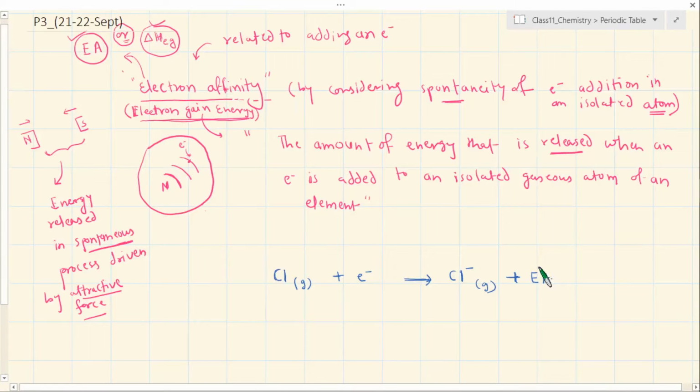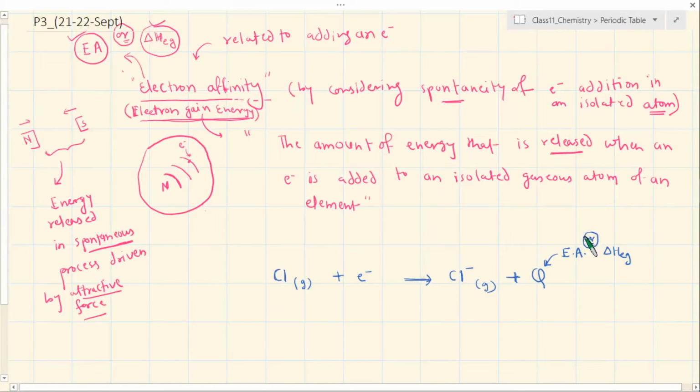So this energy which is released is called electron affinity. Let me use the symbol Q, the general symbol for energy, or heat. So this is electron affinity, or in other terms you also represent it by the symbol delta H EG. Just keep these symbols in mind so that you are clear about them.